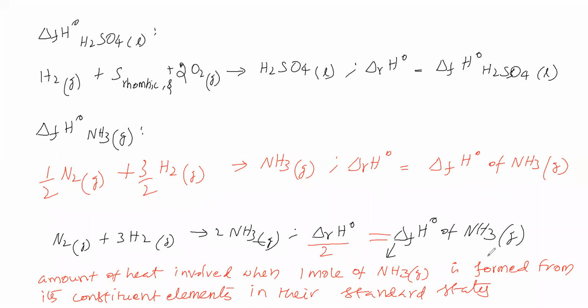Okay, so the standard enthalpy of formation of ammonia is equal to the standard enthalpy of this reaction divided by 2. Why do we have to divide this delta rH naught by 2? Here 2 moles of ammonia is formed, that's why. But in the other equation we said standard enthalpy of formation is equal to standard enthalpy of reaction. Why? Because 1 mole of ammonia is formed. Okay, so how to write standard enthalpy of formation equations, we got.